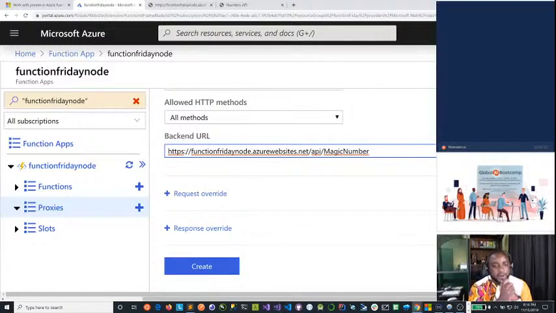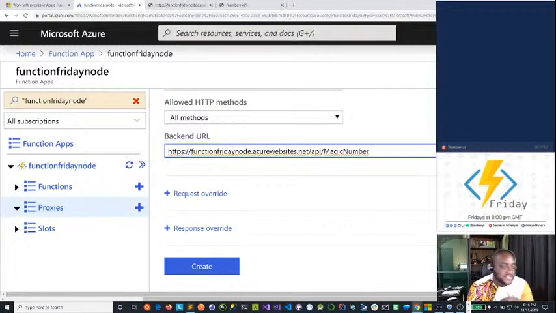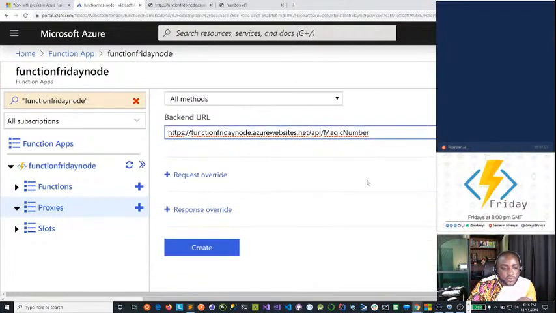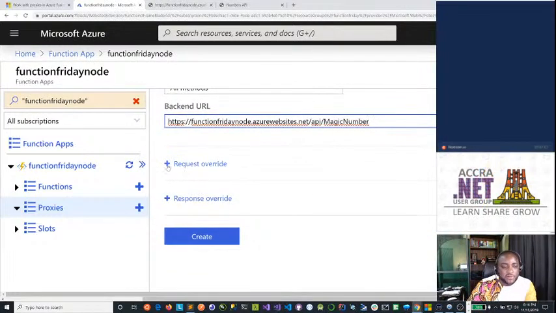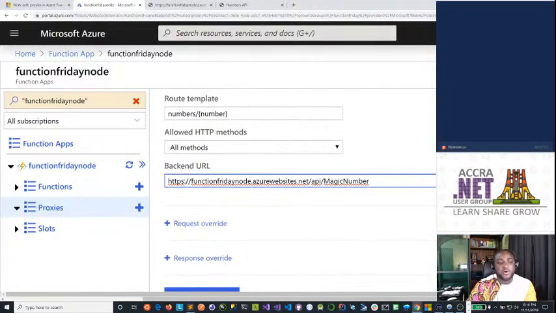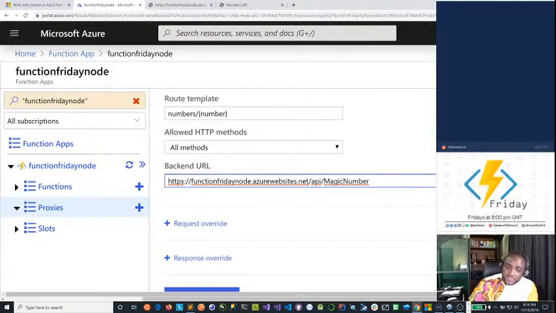However, when we call this backend URL, it accepts a parameter. Now, how do we pass this parameter on? That is what we use the request overrides to do. When you call this endpoint, it calls the backend URL, which is the function you've defined. And then you can override information or pass information from your request to the backend URL.